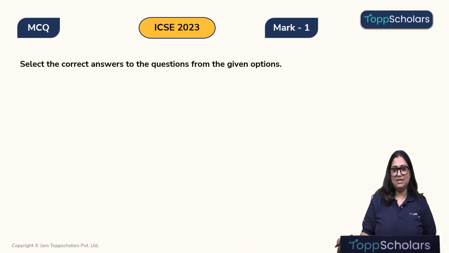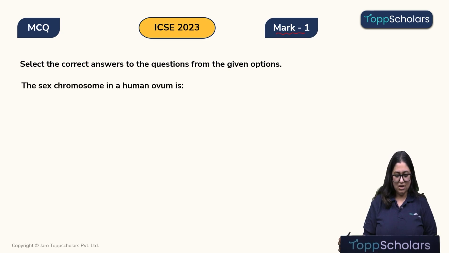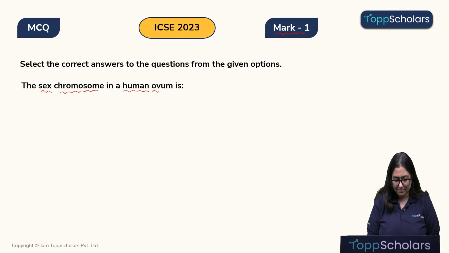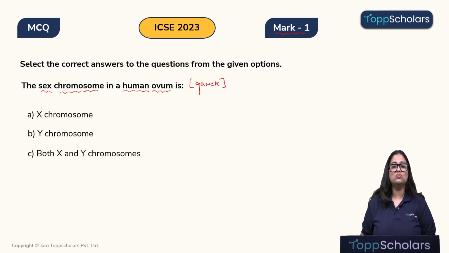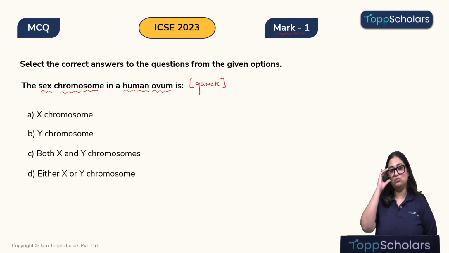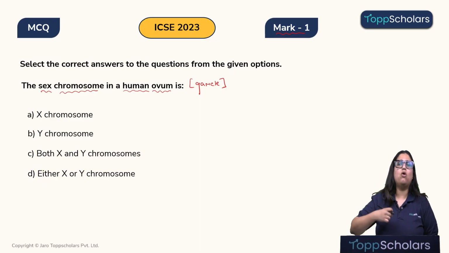Now in the year 2023, an MCQ was asked for 1 mark. Let's look at the MCQ. The sex chromosome in a human ovum, that is the gamete they are asking, is: X chromosome, Y chromosome, both X and Y chromosome, or either X or Y chromosome.